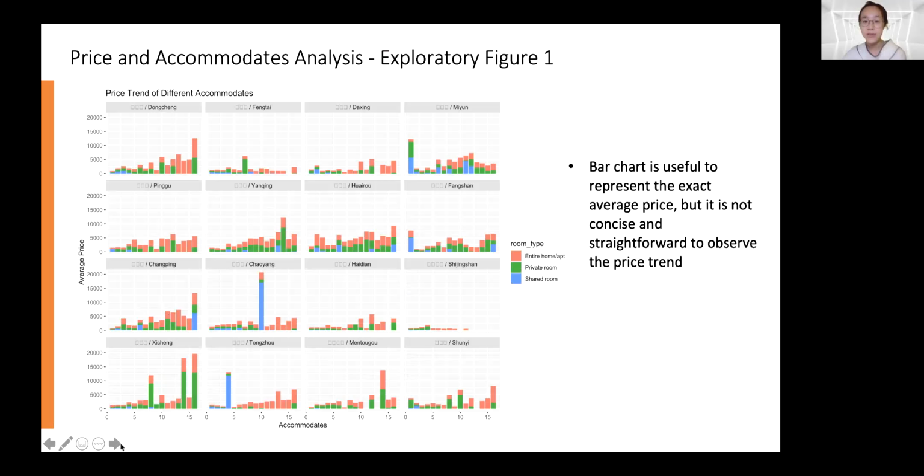First, we plot several bar charts, and the shown chart is one of them. We notice that bar charts are useful to represent the exact average price, but they are not concise and straightforward for us to observe the price trend. So we decide to use line graphs to show the price trend with accommodates for different room types and in different districts.